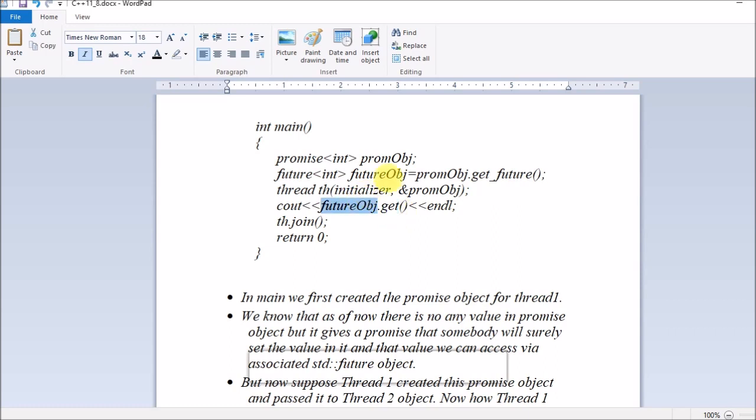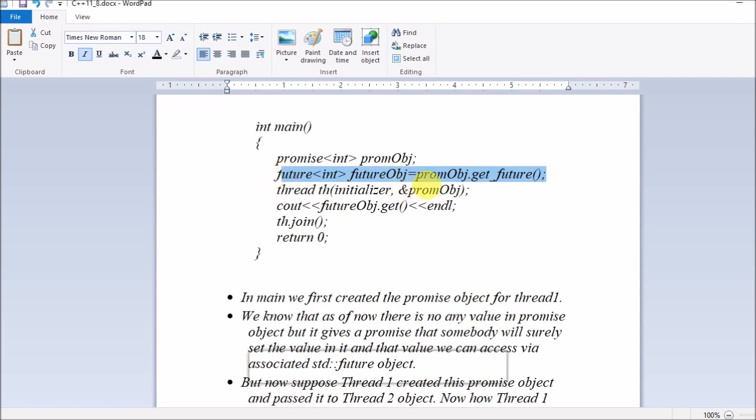So I hope you are understanding. What we are doing is creating a promise object and a future object. Before passing the address of the promise object to this function, we don't know whether this function will set the value of this future object, but we are collecting it, so that is the reason we are getting the future object from the promise object initially only.